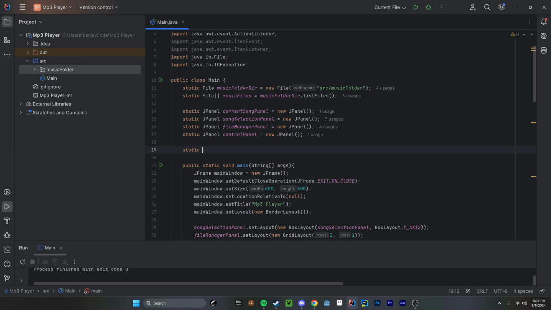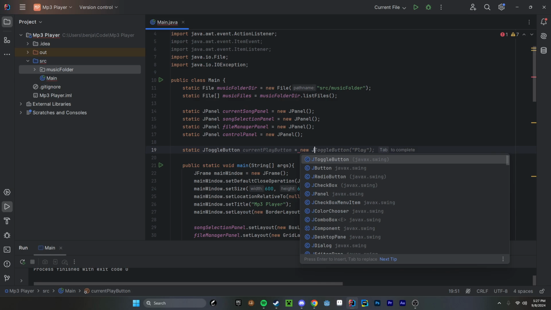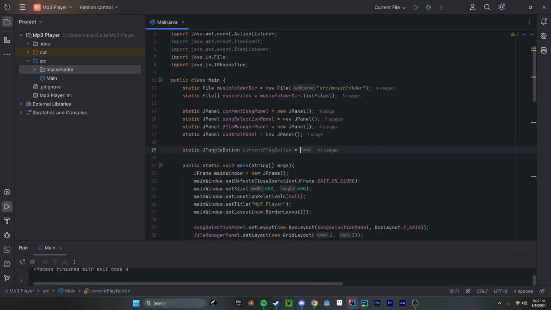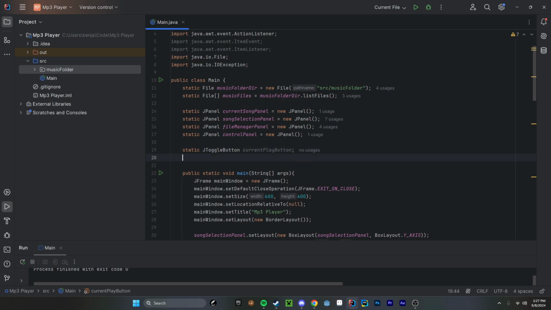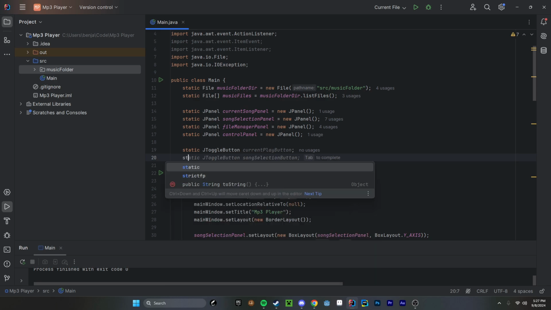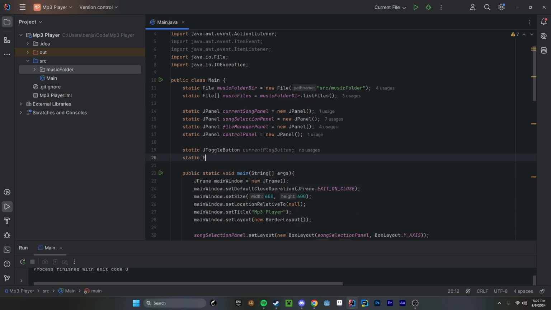We're going to do static ToggleButton currentPlayButton, and we're just going to set it to null, because we don't have anything selected right now. And now I'm going to have a file, so static File currentSongFile, like that.